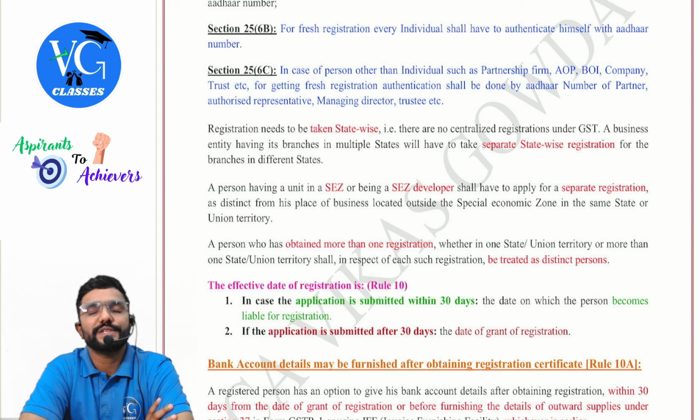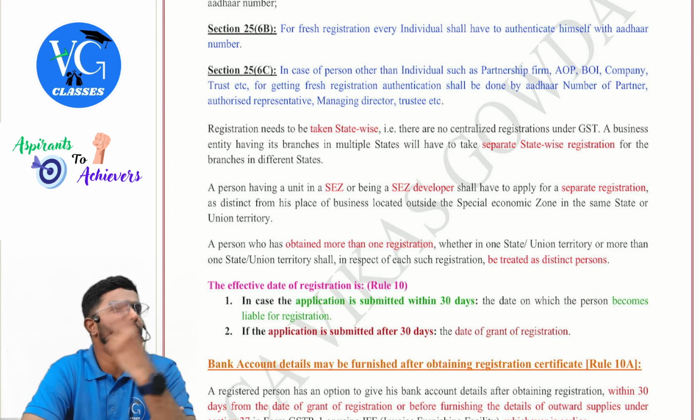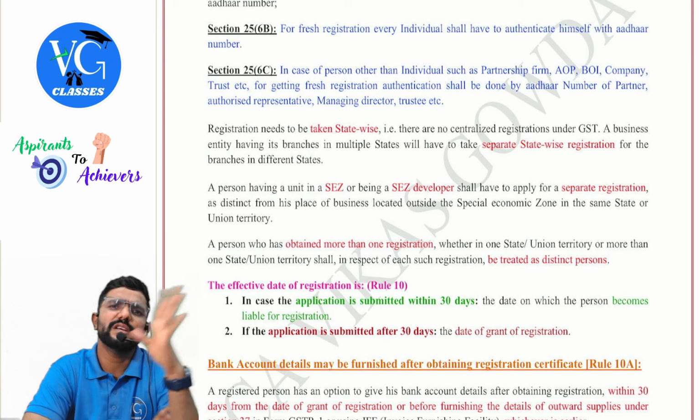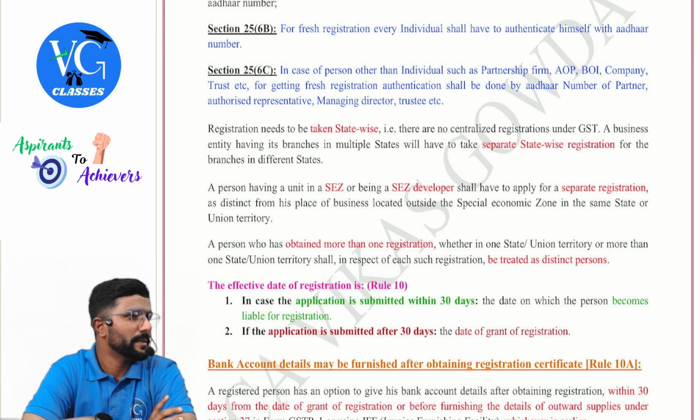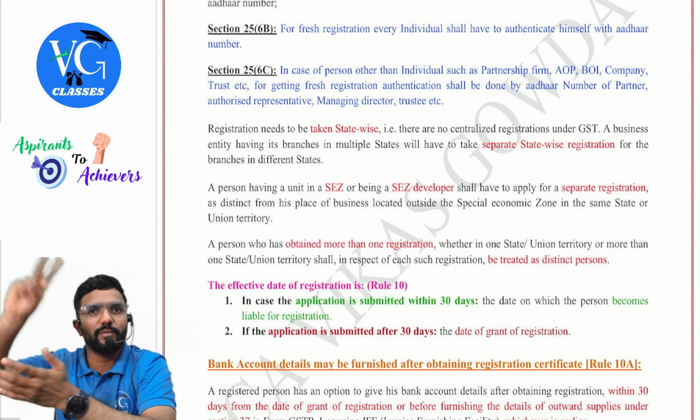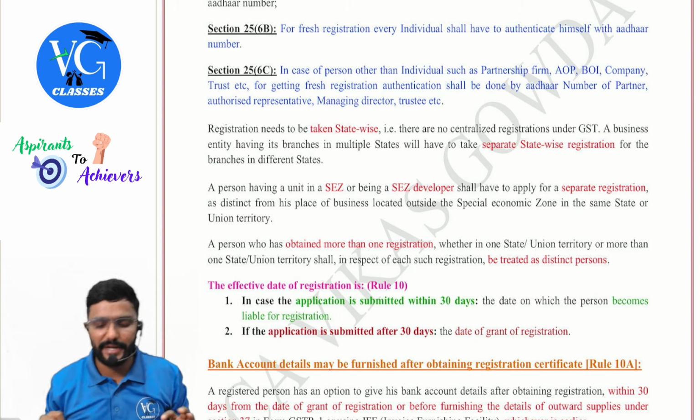Yes. Now listen, guys. Sir, I have 5 branches in Karnataka. One is in SEZ, the remaining 4 are outside the SEZ. How many minimum registrations do I have to take? 2. Sir, can I take all 5? Yes, but the minimum is 2. All 4 put together 1. For SEZ, 1 is mandatory.